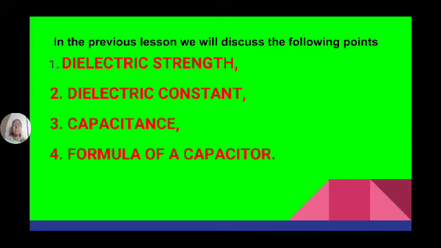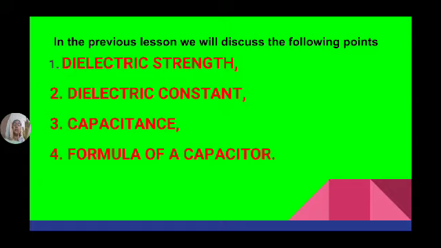But when the voltage increases, after a certain value, the insulating material cannot withstand the pressure of the charge accumulating on the plates. It breaks down and allows electrons to pass through it. It means the voltage at which the dielectric material loses its insulating properties is known as breakdown voltage.